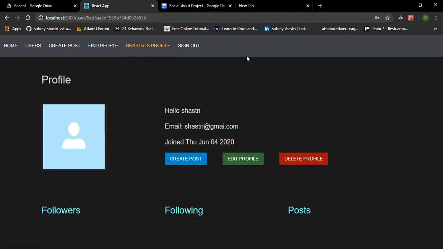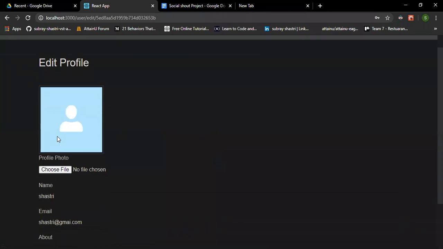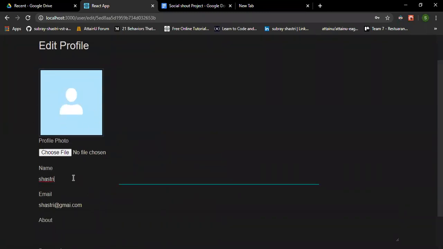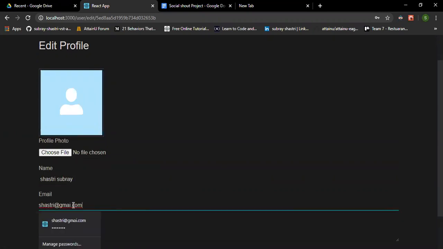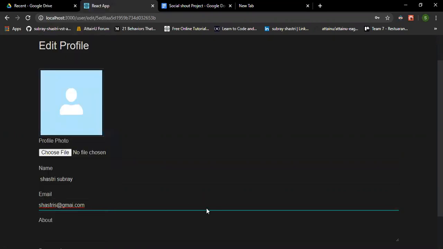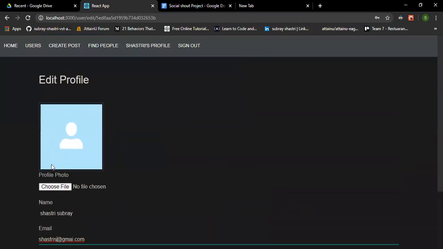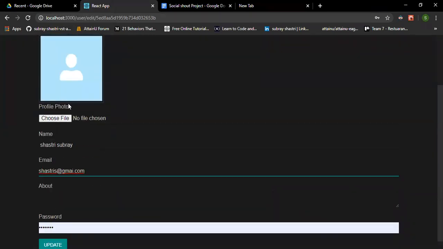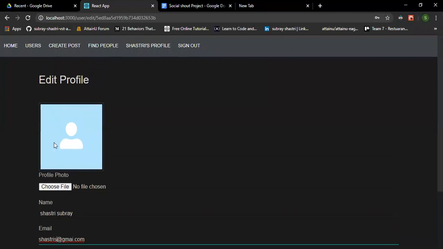Then if we go to edit the profile here, we can edit my profile. I can change my name to Shastri, and I can change my email also, and the password, and then I can change my avatar also.